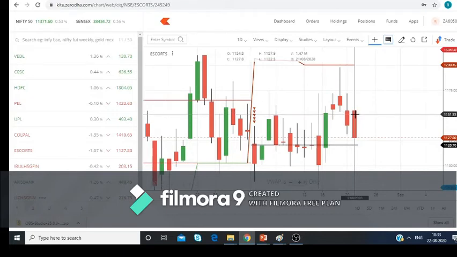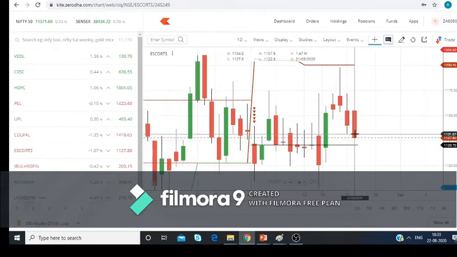If you see, there are four things: open, close, high, and low. Open price is 1154.8, close is 1127.8, which is lower than this.